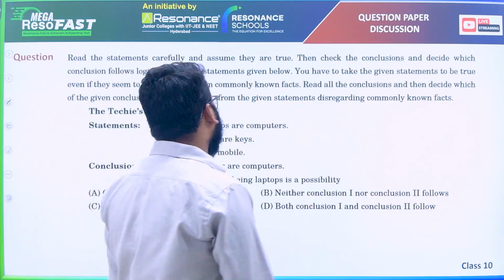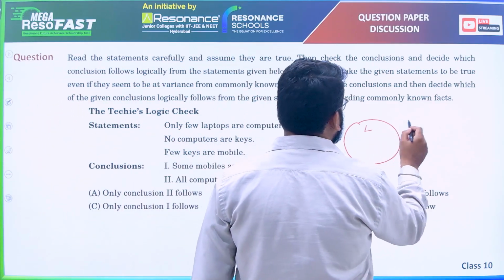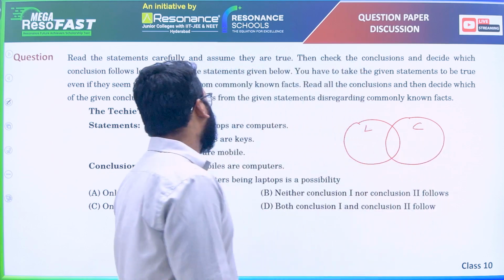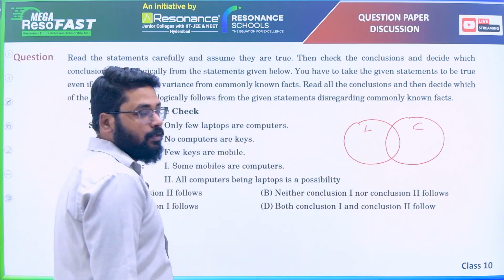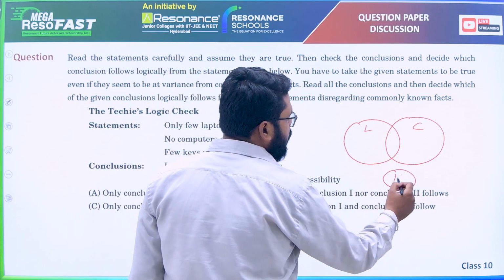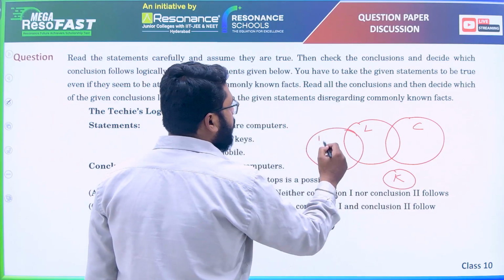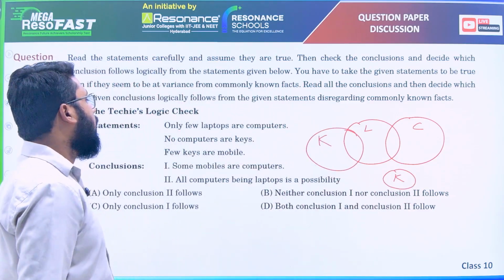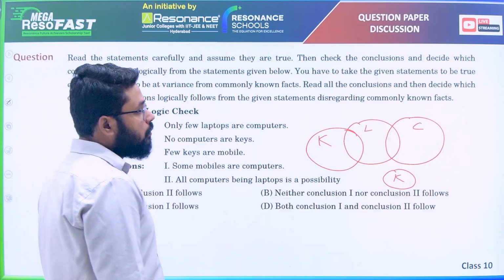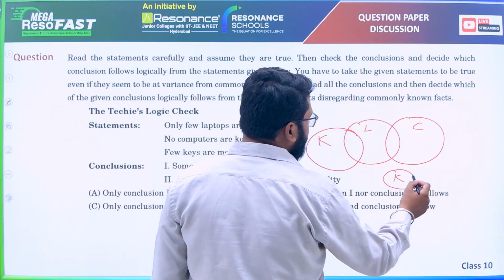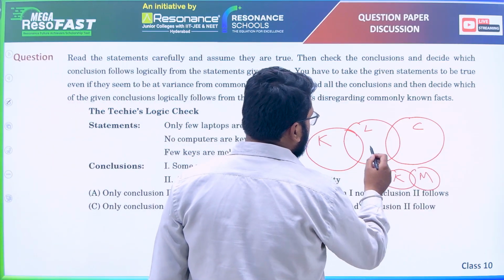Only few laptops are computers. No computers are keys. So keys you can have as a separate circle or you can have intersection with the laptop also. And few keys are mobiles. So keys and mobiles you can place separately here also, here also.